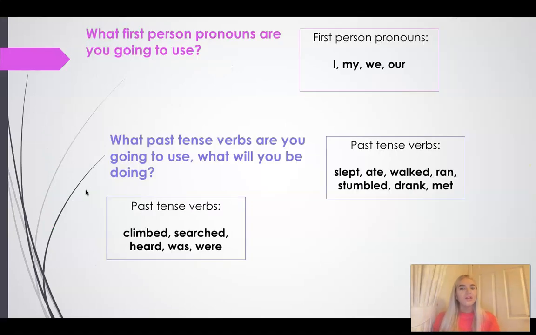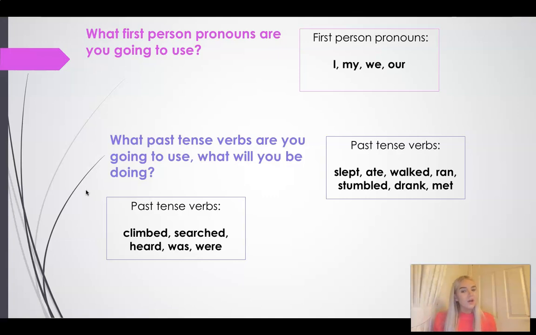So another thing that we need to make sure that we are using are both first person pronouns and the past tense verbs. Now, the first person pronouns are going to be the same for everyone because we will all be using the first person pronouns I, my, we, or our. We are not going to use she. We're not going to say she did this unless we're talking about Lila, but we're not going to say she as in ourself. We're not going to say you as in you went to the woods because it's I went to the woods, for example. So we're all going to be using the same first person pronouns. So these will be the same ones that everyone has in their plan.